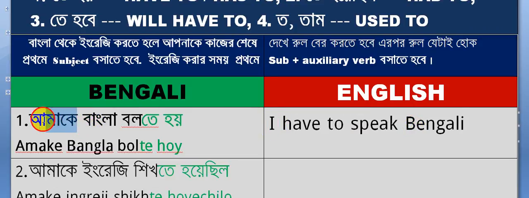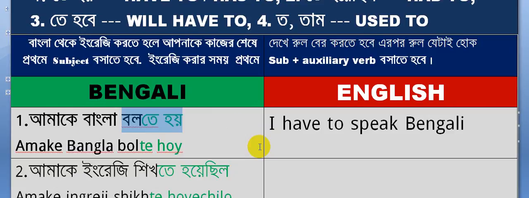I means আমাকে, have to. That means you can use te hoy at the end of the verb. Like speak means bola. Have to speak means bolte hoy. So if you want to say ধরতে হয়, ধরা means catch. So you will have to say have to catch.